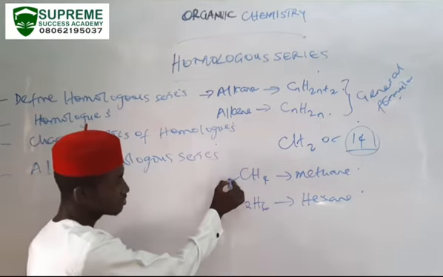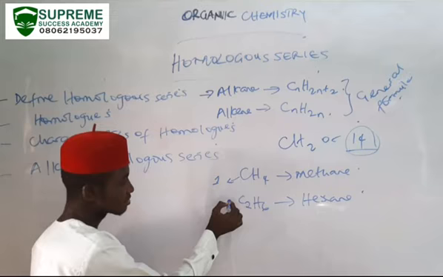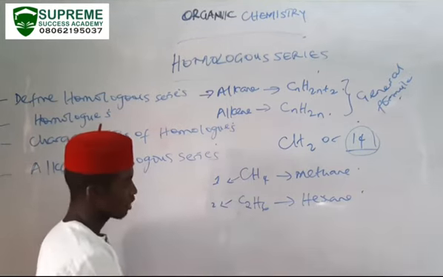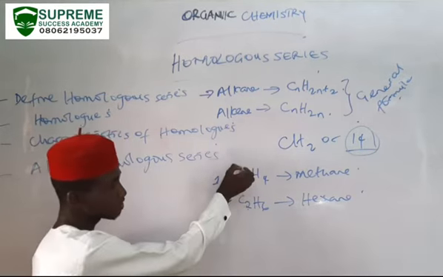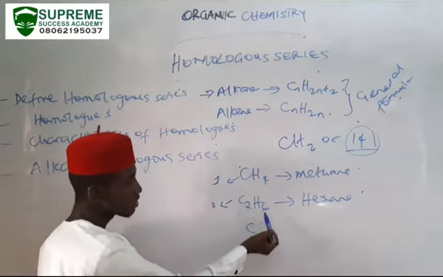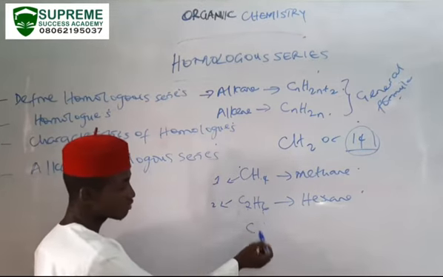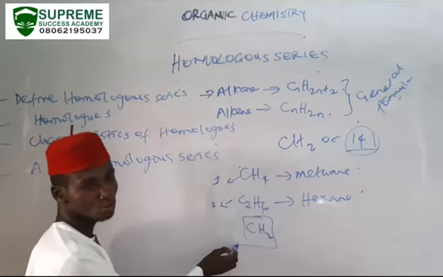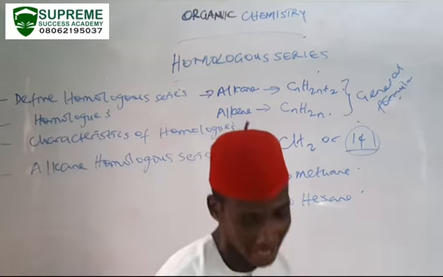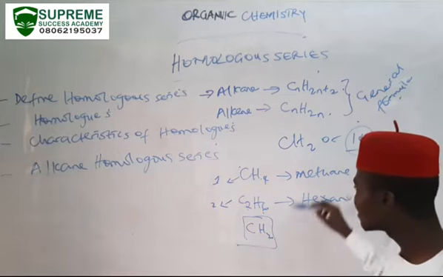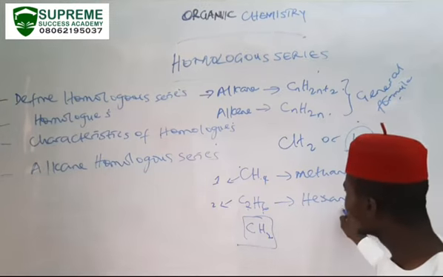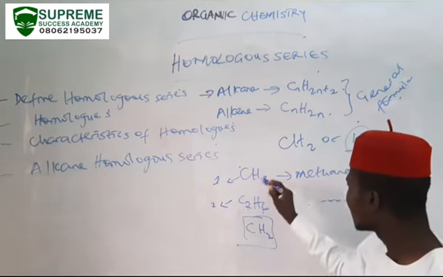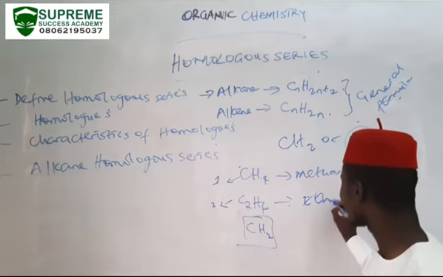This is 1 carbon atom, and this is 2 carbon atoms. When we subtract 1 carbon from 2 carbon, we have 1 carbon. When we subtract 4 hydrogen from 6 hydrogen, we have 2 hydrogen. So this gives us CH2. It is only applicable to members of our homologous series that immediately follow each other. So this is methane and this is ethane.